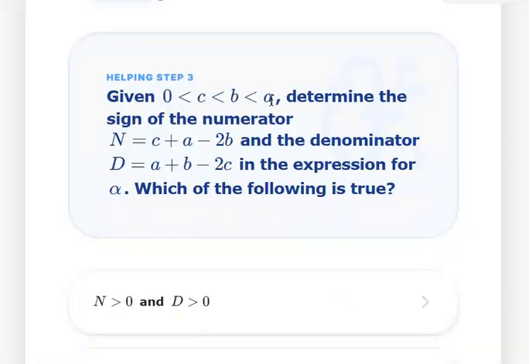Now we know that A is greater than B. That means A minus C is greater than 0 and B minus C is greater than 0. Accordingly, we can understand that C minus B will be less than 0 and A minus... So you can think on those lines.